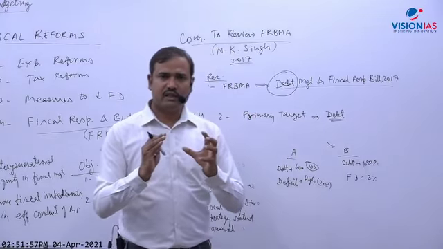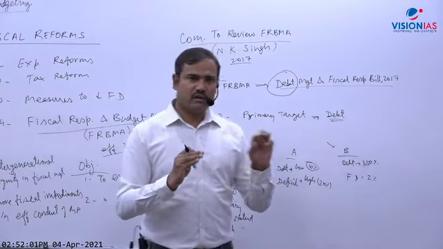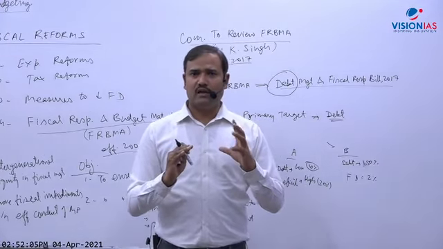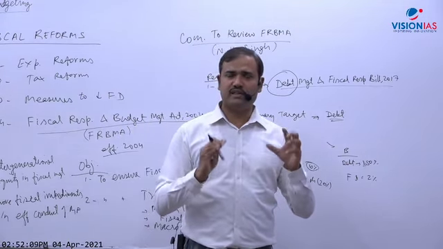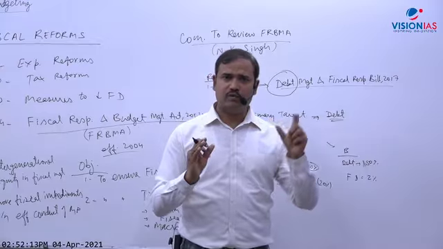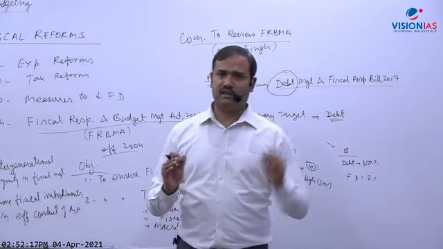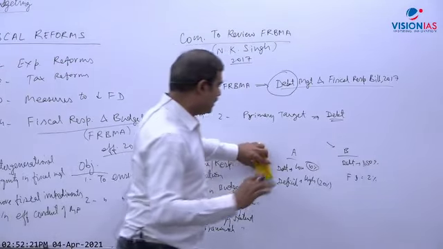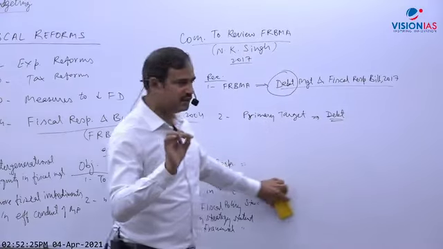It said that till now we were focusing on deficits only. This committee has shown that deficit does not show vulnerability; the fiscal situation is actually shown by debt rather than deficits, and this is as per international best practice. Most of the developed countries are focusing on debt. In America also there is a concept of debt ceiling. Clear? So as per international best practices, this committee said that we should primarily target debt.